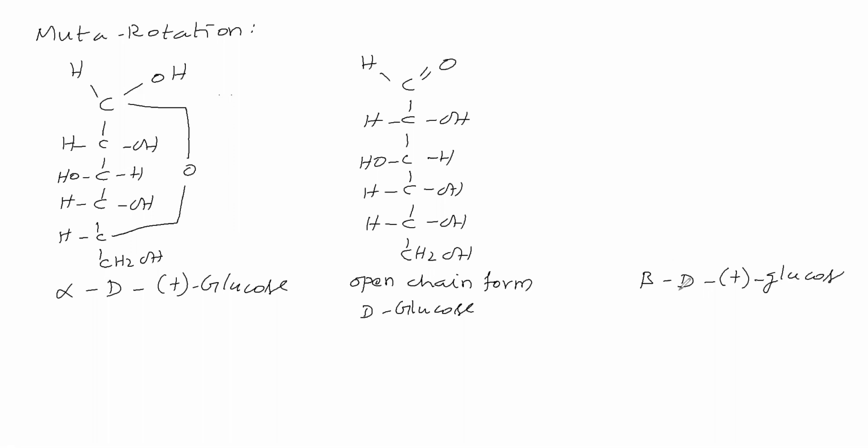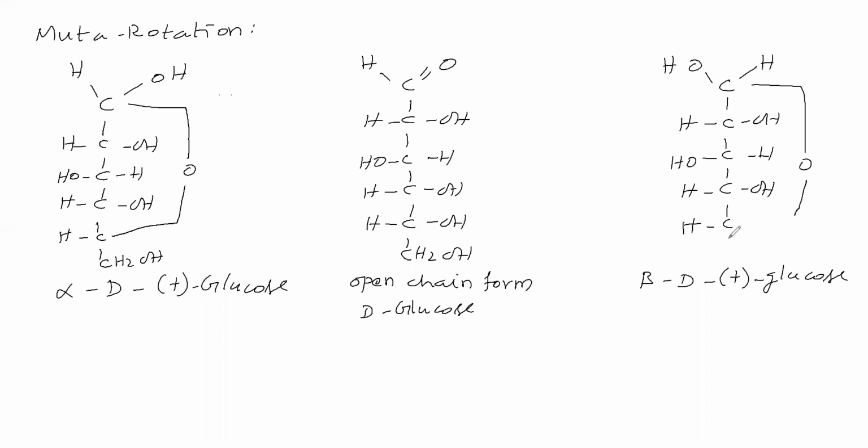So how to get beta D plus glucose? We take a saturated glucose solution, keep the temperature at 95 degrees Celsius and crystallize it. We will get beta D plus glucose. In beta D plus glucose, the OH group at the anomeric carbon is on the left side. It is first carbon, second carbon, third carbon, then fourth carbon, fifth carbon, and first carbon linked by ether linkage. Then it is sixth carbon. This is beta D plus glucose.